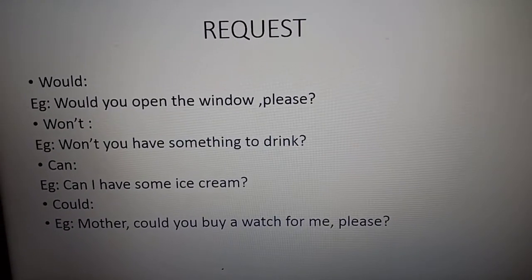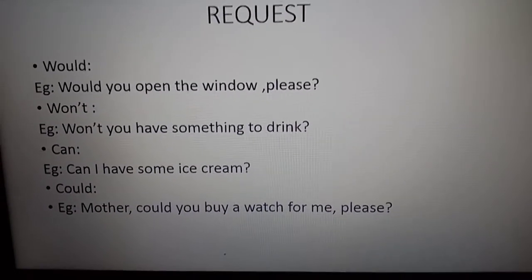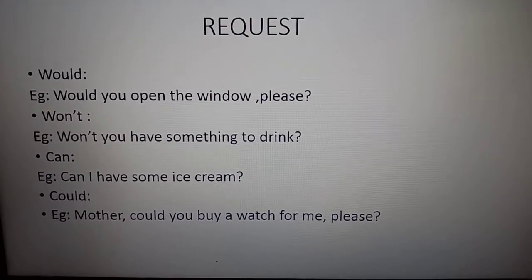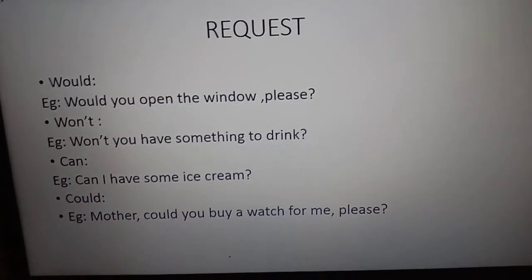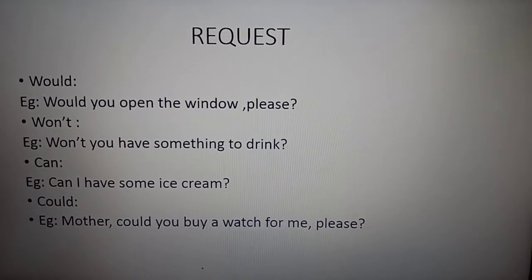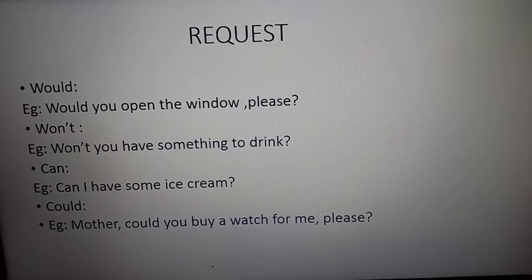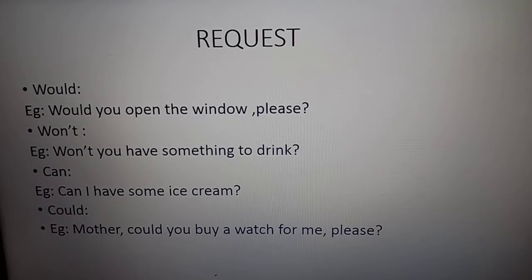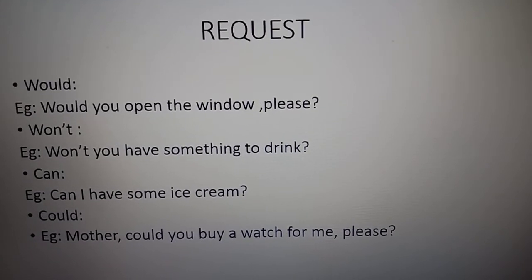Okay. Now there are other modal auxiliaries, like may. We have seen may used for possibility and for permission, but may is also used to express a wish. For example, may God bless you. It is not a permission, it is not a request, it is a wish. May all your wishes be fulfilled. That means may is used here as a wish.